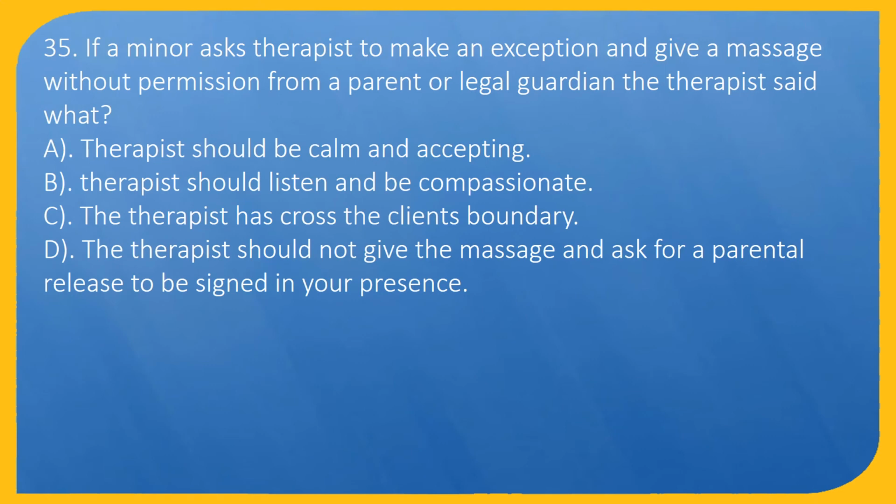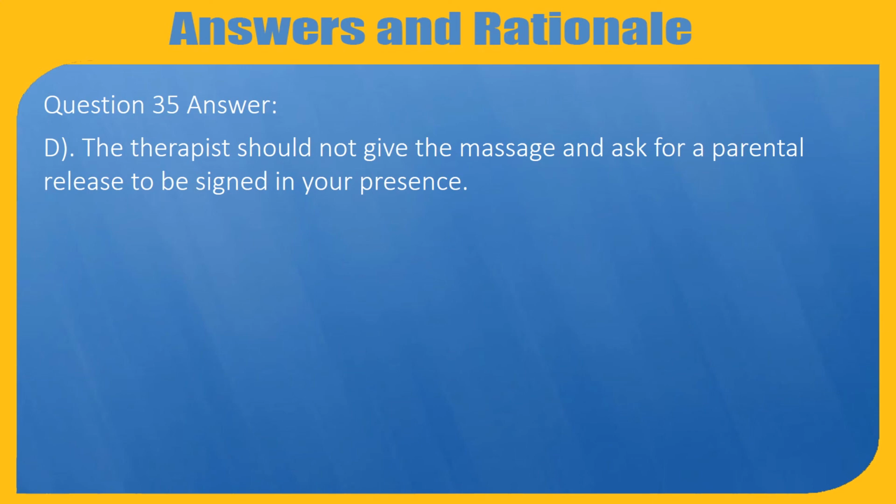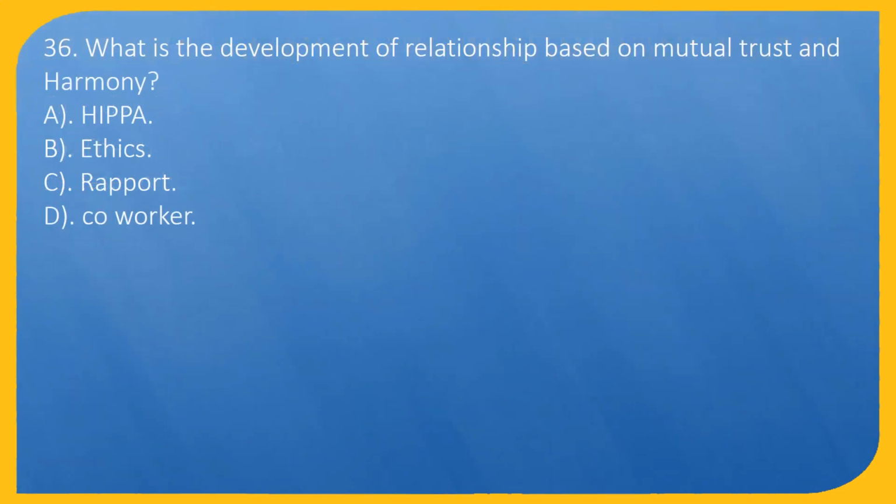Question 35. If a minor asks the therapist to make an exception and give a massage without permission from a parent or legal guardian, the therapist should say what? A. Therapist should be calm and accepting. B. Therapist should listen and be compassionate. C. The therapist has crossed the client's boundary. D. The therapist should not give the massage and ask for a parental release to be signed in your presence. Question 35. Answer: D. The therapist should not give the massage and ask for a parental release to be signed in your presence.